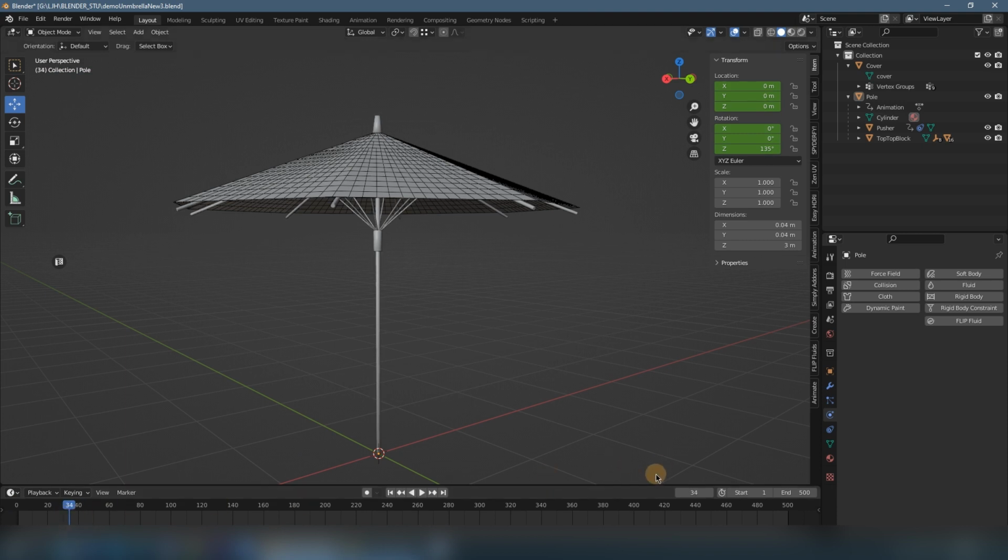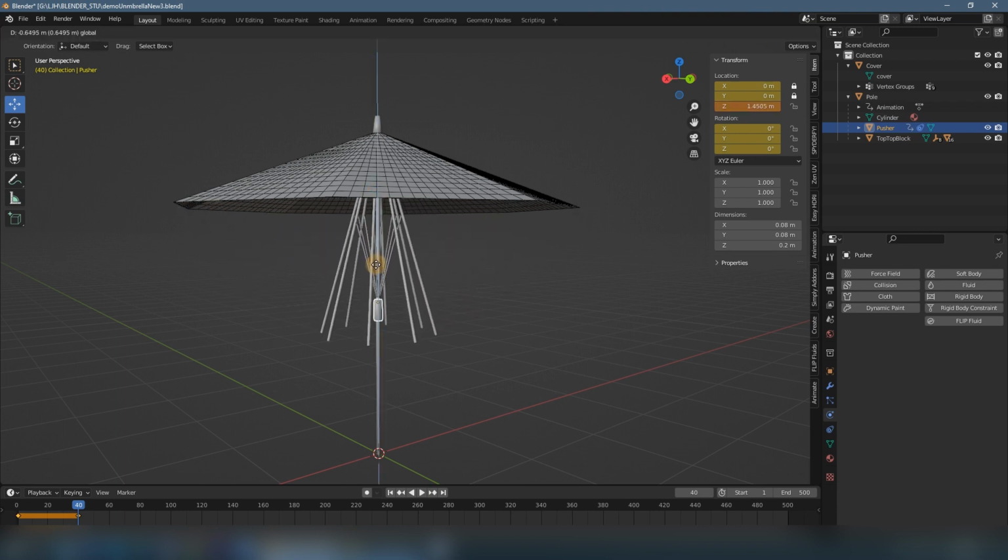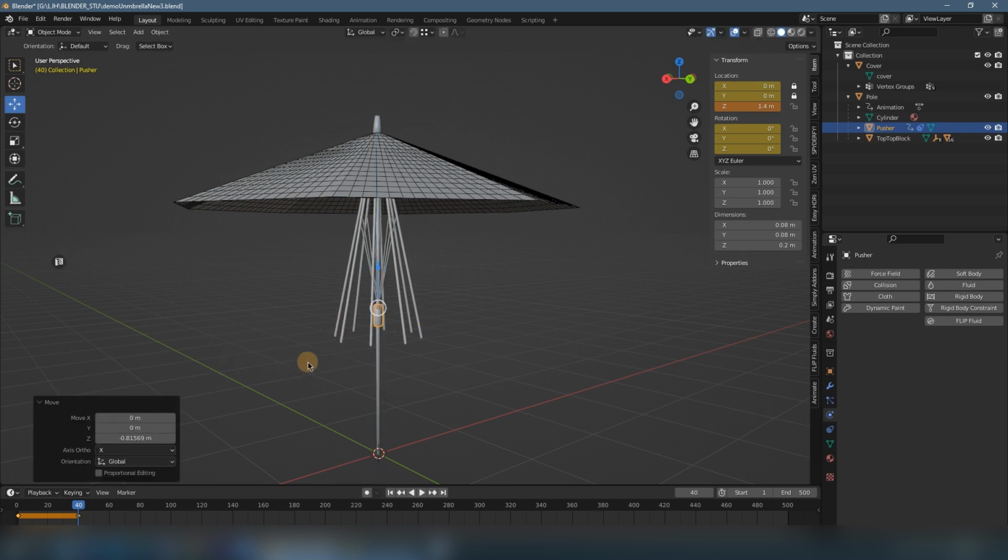You can input the frame number here as well to go precisely to the frame you want. Here we select the pusher, press I again to give a keyframe, and now I want to put it down, close the parasol. So press I again, just to record this change.